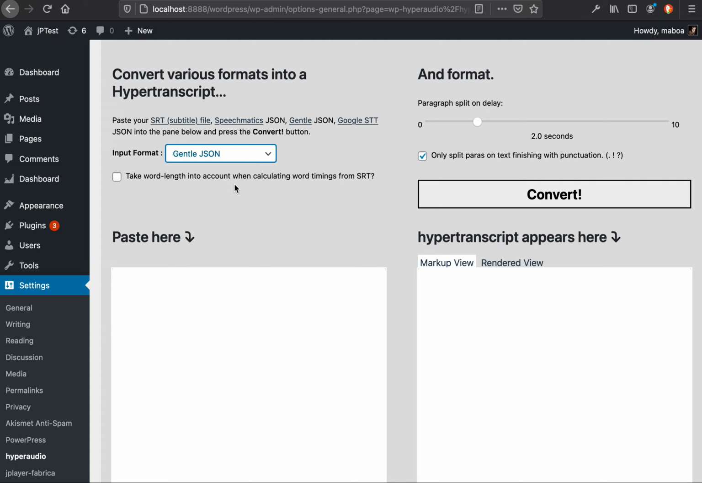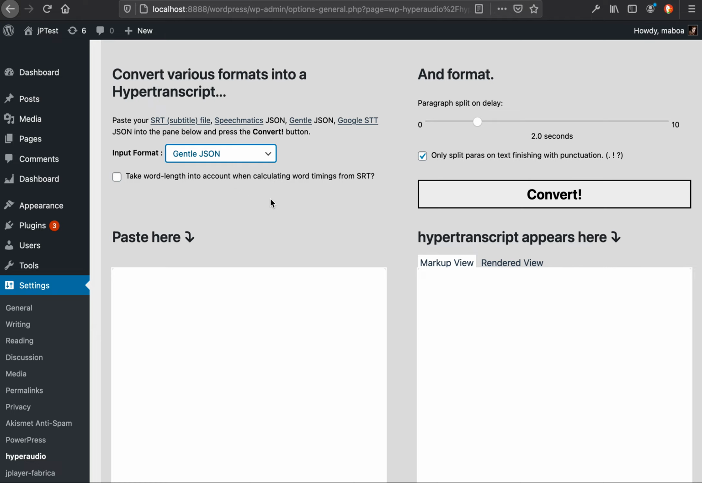If you want to use Gentle, Gentle's an aligner. It's a free piece of software. It aligns a transcript to audio. It will also try and transcribe if you don't have any text, so you can use it as a kind of free transcription service.